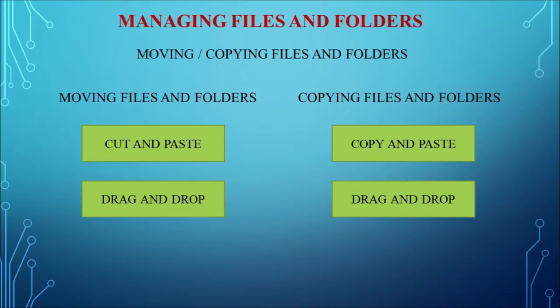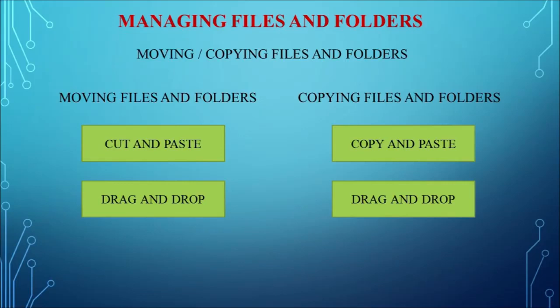And the second method, drag and drop. You can see the disk drive window divided into two columns that we call panes. In the left column, you can see all the files and folders organized in a tree structure. In the right column, you can see the specific folders with detailed information. So this is how the disk drive window is divided.